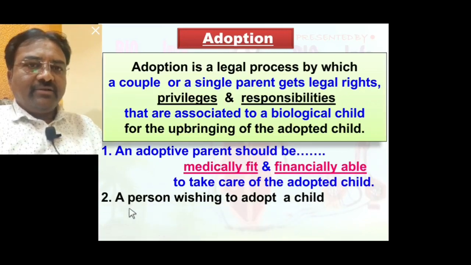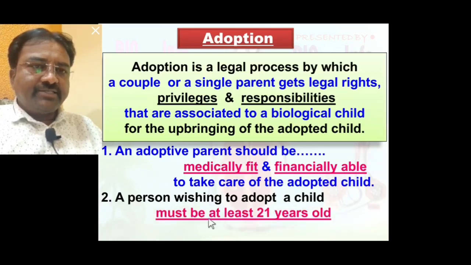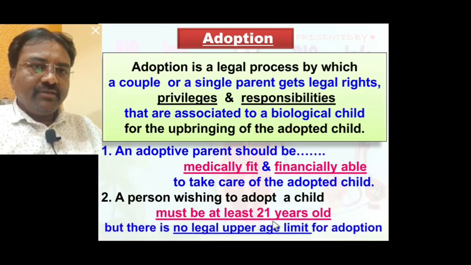Also, a person wishing to adopt a child must be at least 21 years old, but there is no legal upper age limit for adoption.